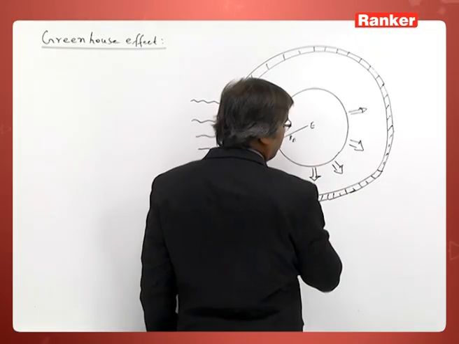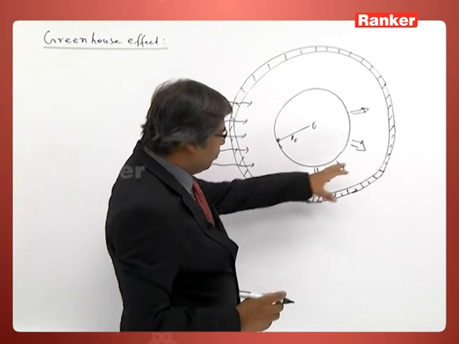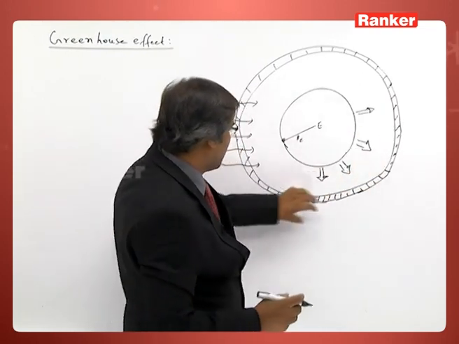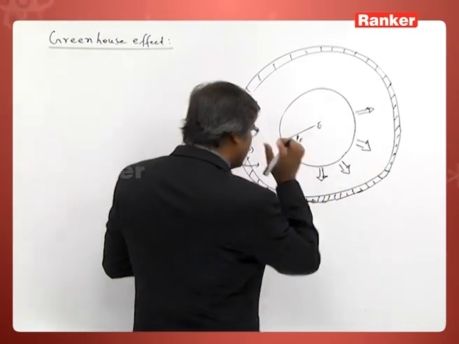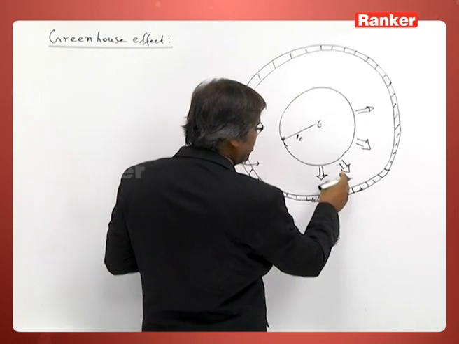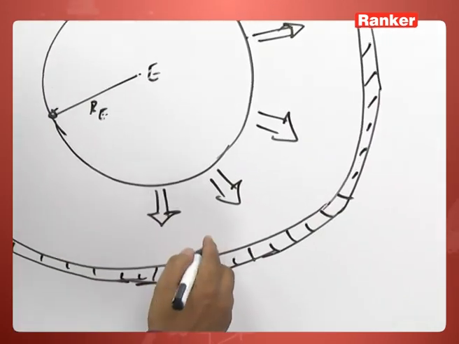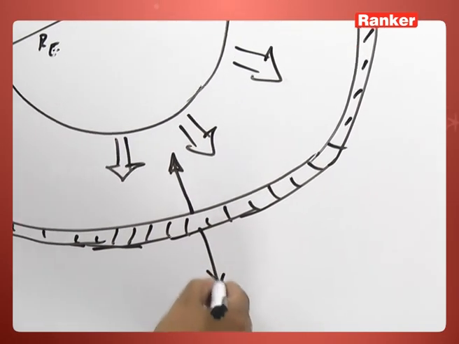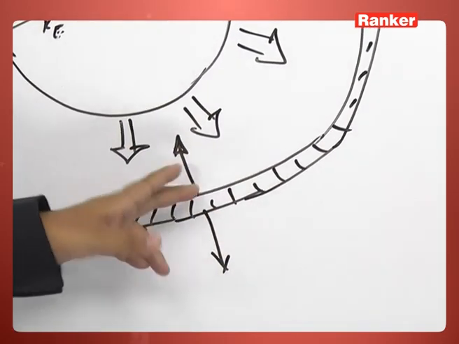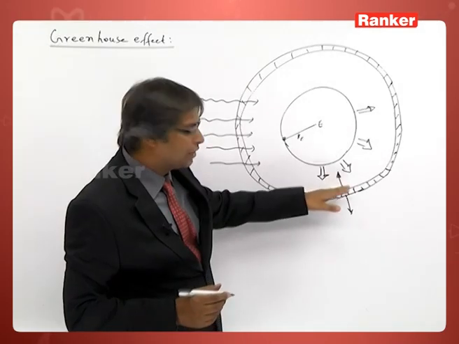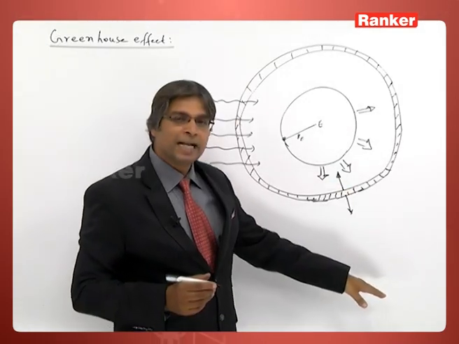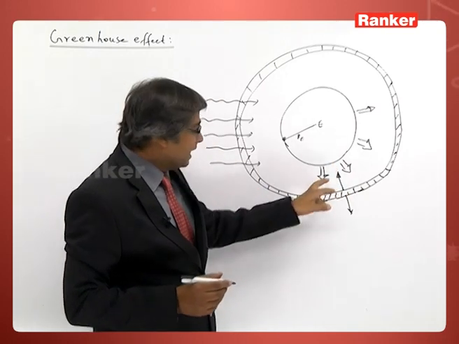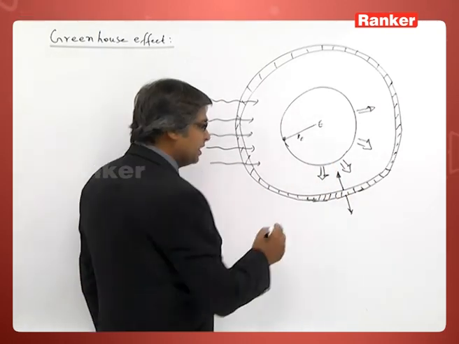Now, this atmosphere absorbs this energy and then radiates it back into deep space and back towards the earth, because it has two surfaces, and it emits in the infrared region.